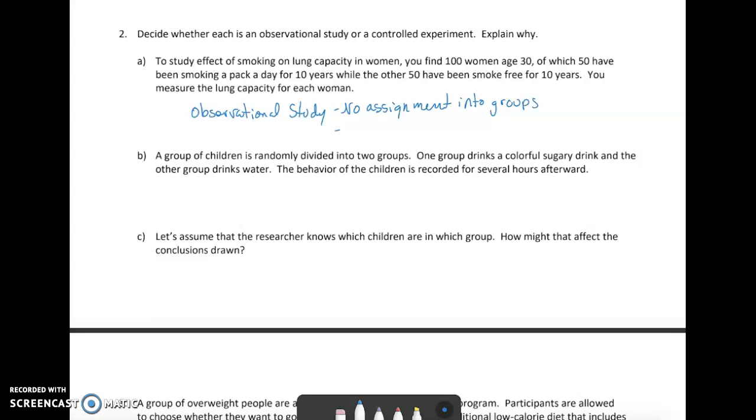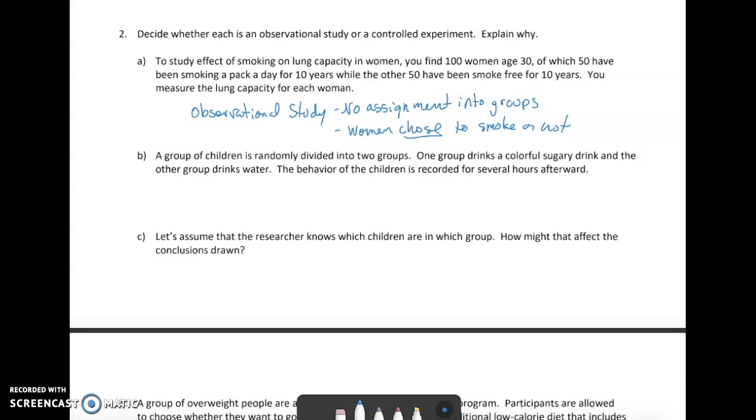The women chose on their own whether they were going to smoke or not, right? So all you are doing then is observing the features about these women, their lung capacity, but you did not control any part of what has happened.